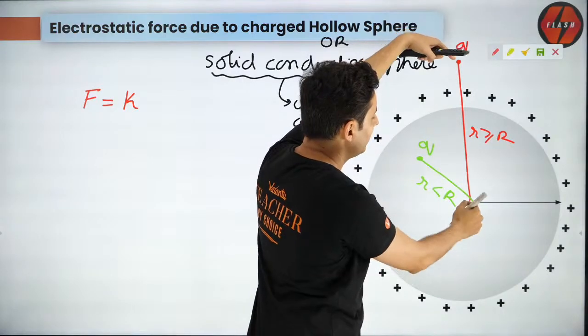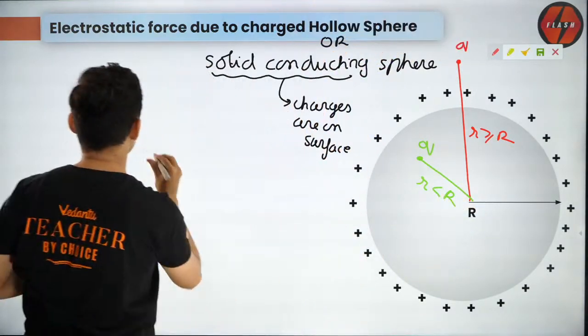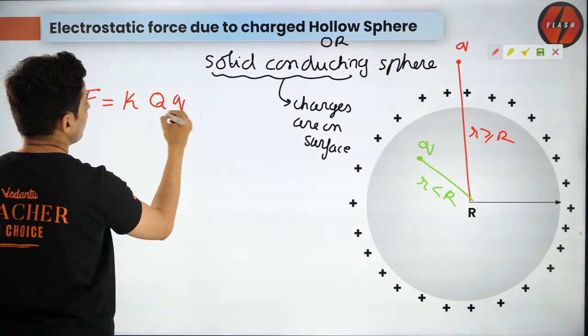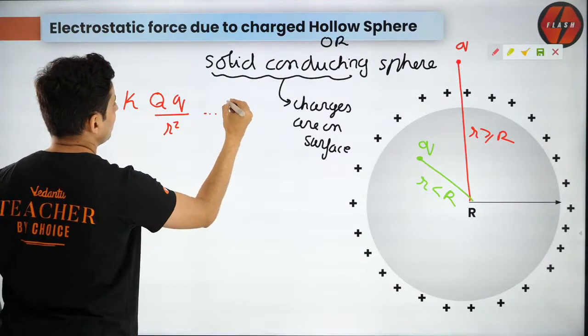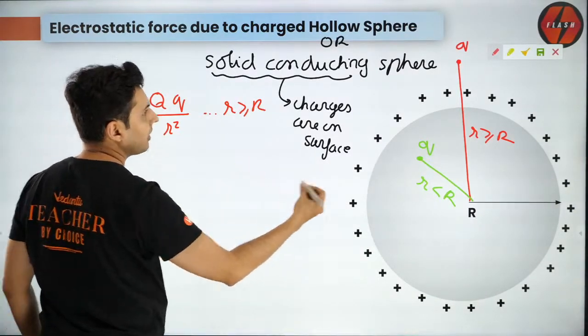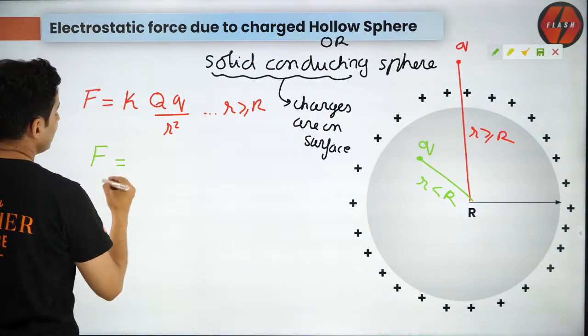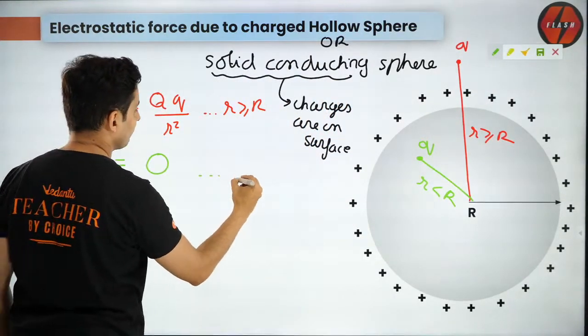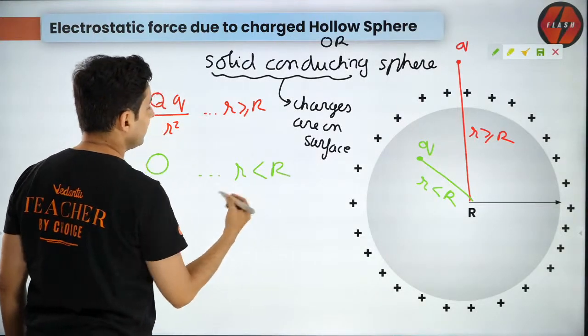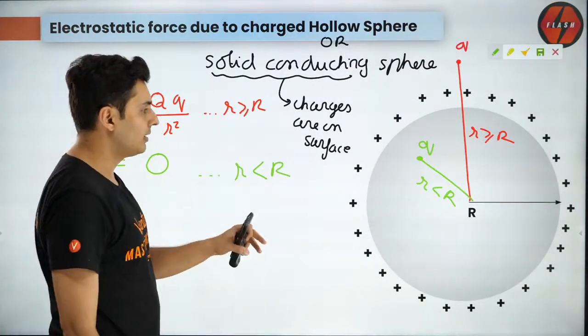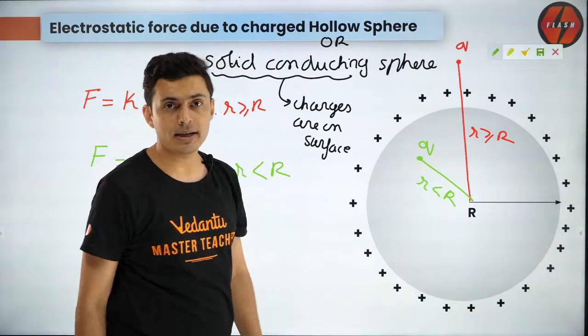Distance is small r. So two charges separated by distance r. So KQq by r square. So this is when r is more than R. And when you are inside, then the answer is big fat 0. So no matter where you are inside, understand the net force will be 0. Okay, remember this.